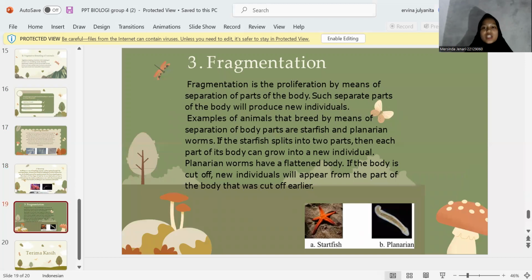Okay, the last vegetative animal is fragmentation. Fragmentation is proliferation by means of separation of part of the body. Such a separated part of the body will produce new individuals. Examples of animals that breed by means of separation of body parts are starfish and planarian worms. If the starfish is split into two parts, then each part of its body can grow into a new individual. Planarian worms have a flat body. If the body is cut off, a new individual will appear from the part of the body that was cut off.